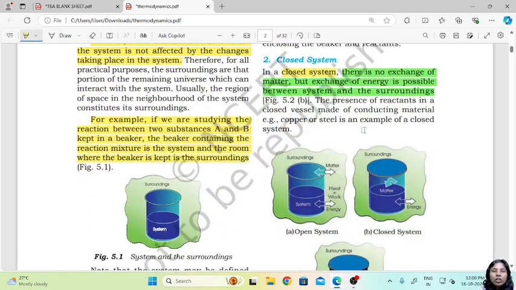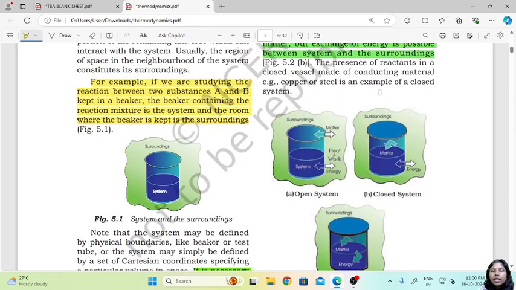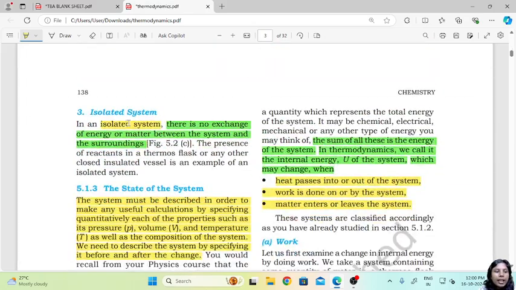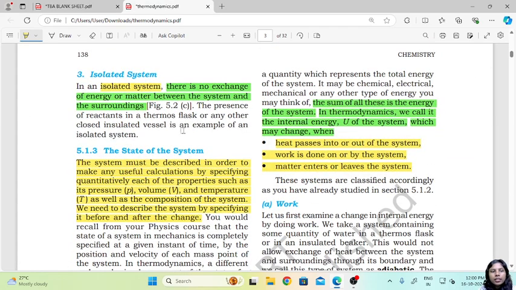But now if you have a closed system, in that there will be no exchange of matter, no loss of matter will happen, but some or the other exchange of energy will be possible between the system and the surrounding. Here we can take several examples, like a presence of reactant in a closed vessel that is conducting. Say for example, copper or steel in a closed system. Now the last one is the isolated system.